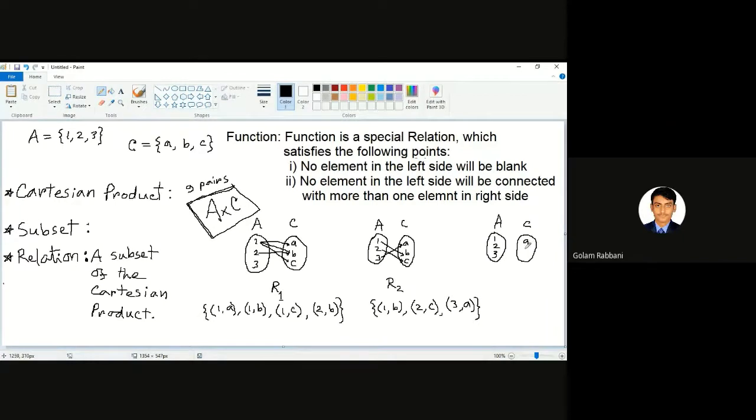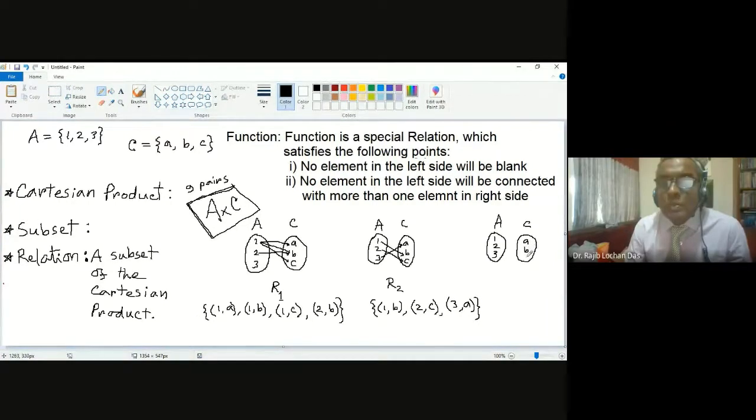Now you tell me what you want to take. Ghulam Rabbani, you tell me what you want to take as the R3 relation. As your wish, just any example.